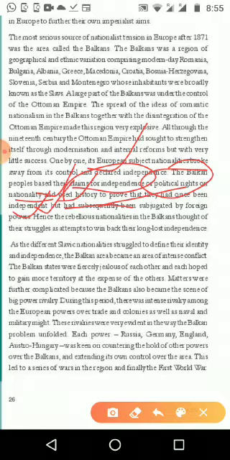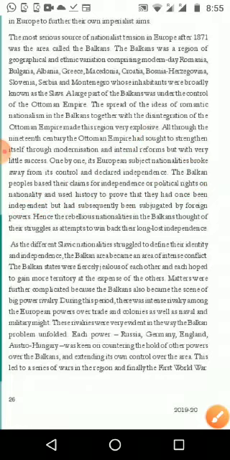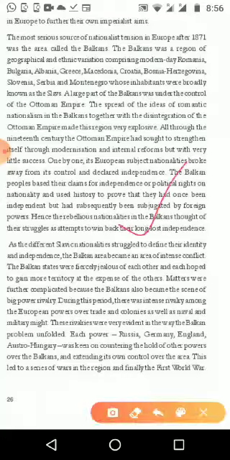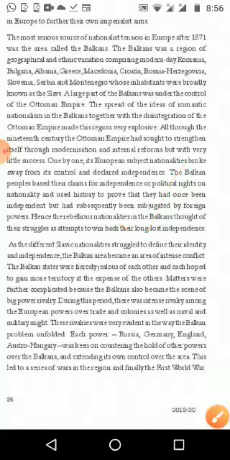Hence the rebellious nationalists of the Balkans throughout the struggle attempted to win back their long-lost independence. Like the Indian independence war, how we fought against the British, which we saw in 8th standard, in the same way the Balkan people started to fight against the foreign powers who had put them under control. So they start the rebellion. How this rebellion reached the world war, we will see in the next video.